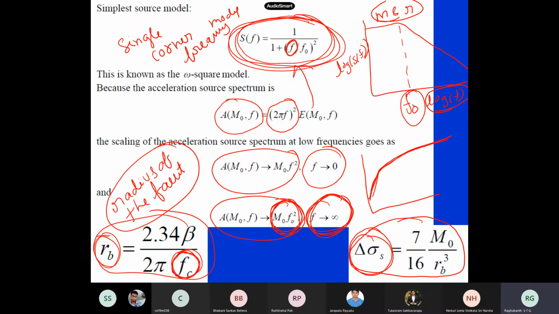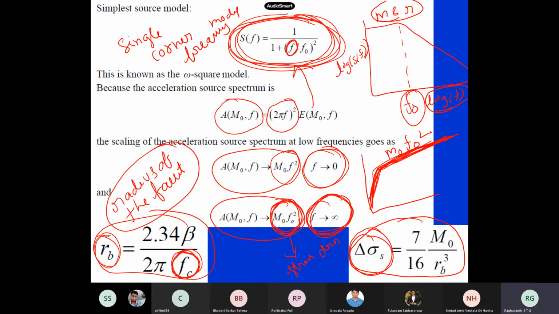Now, what people have done, in an empirical kind of way, is that the decay beyond the first corner frequency can be represented through a simple model. That is what they call the single corner frequency model. As f tends to 0, it goes to M naught into f squared, and as f tends to infinity, it goes to a constant, M naught into f naught squared. Sometimes people call this plateau, this constant, the stress drop.